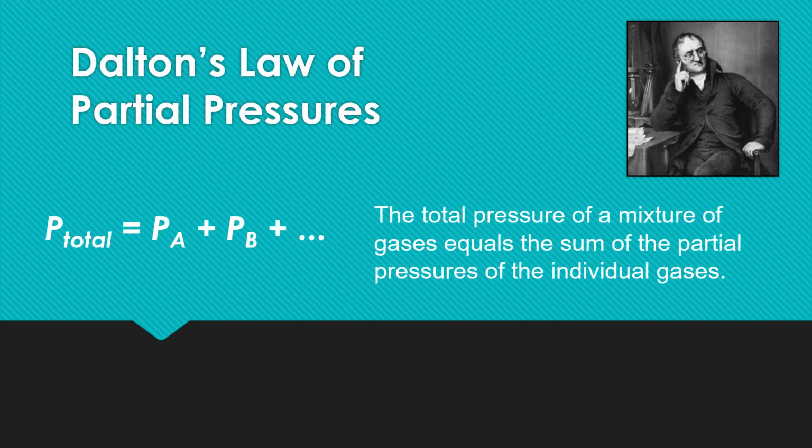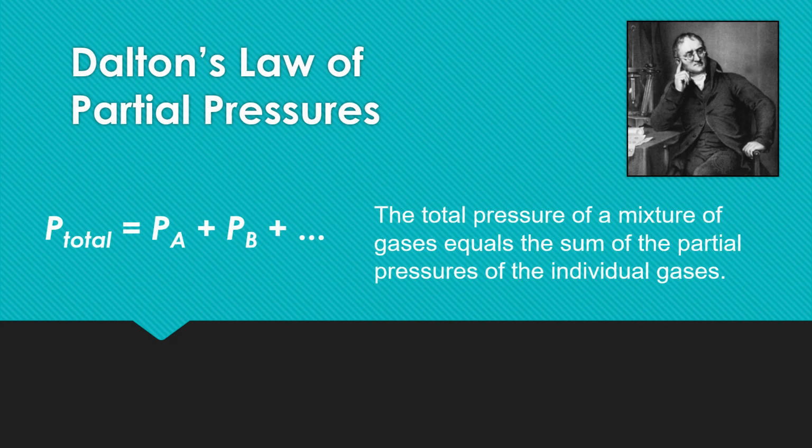The next important law we should know is Dalton's law of partial pressure. Consider several gases in one container: gas A, gas B, gas C and so on. For example, oxygen and nitrogen exist together in a single container. The pressure developed by a single gas we call partial pressure.